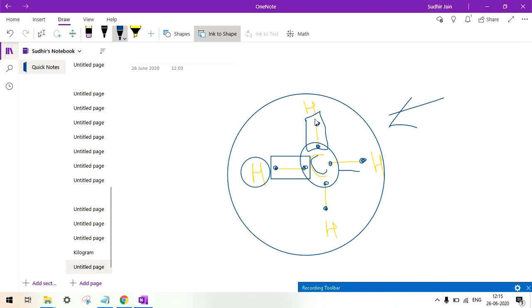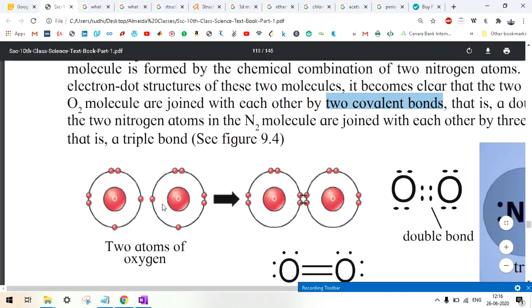But carbon is getting 1 electron from each of the four hydrogens, so it gets 4 electrons. But oxygen wants only 2 electrons. So if 2 oxygen atoms combine, they form 2 bonds.